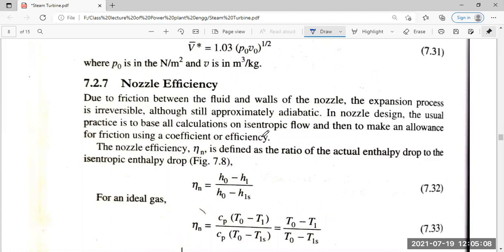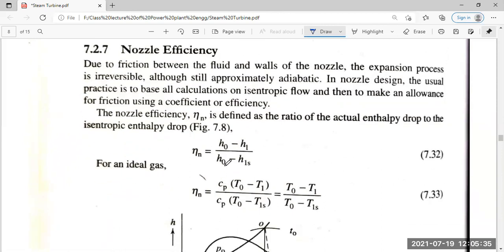So eta n is H0 minus H1 divided by H0 minus H1s, where H0 is the stagnation enthalpy, H1 is the actual exit enthalpy and H1s is the isentropic exit enthalpy. For an ideal gas, H0 is Cp T0 and H1 is Cp T1, and the denominator is Cp T1s, which comes from the isentropic expansion, the ideal expansion itself.